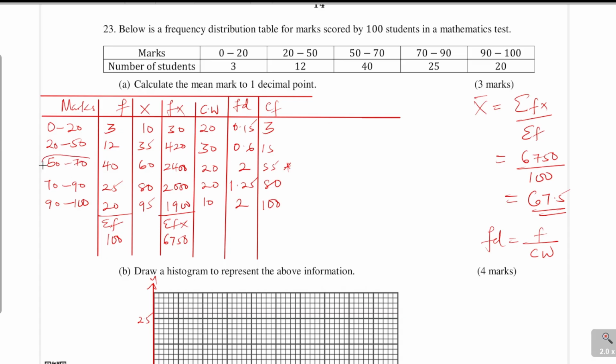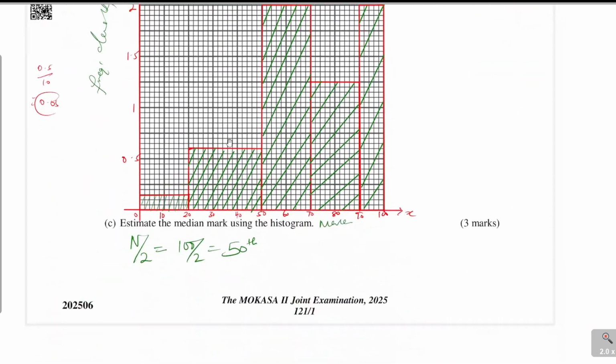So this is where the median class is. The 50th student will be here. So the median class is 50 to 70.